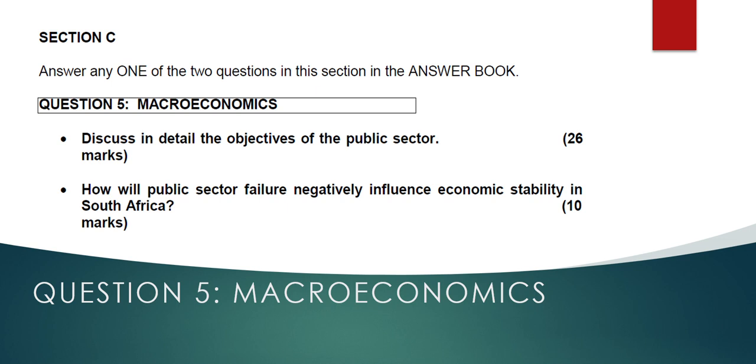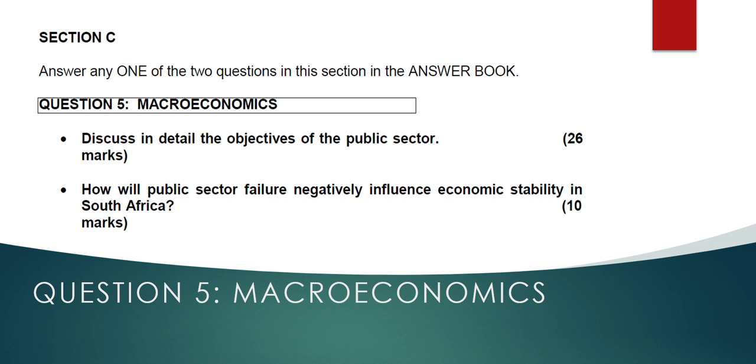An essay type question is on question number 5 and question number 6. However, our main focus in this video will be mainly on question number 5. So what you are expected to do when you are faced with Section C of your Paper 1 in the trial as well as the final is to answer any one of the two questions. So you need to select the part of the question that you feel more comfortable with and then stick to that question. Do not answer the two questions, focus on one question.